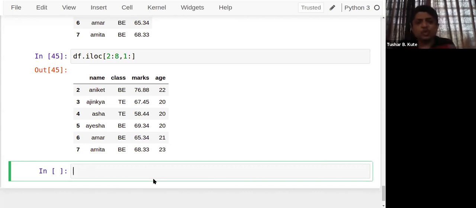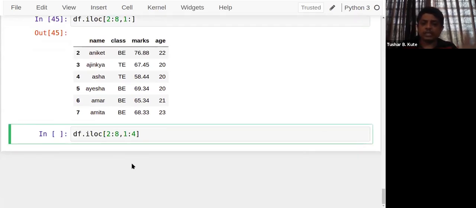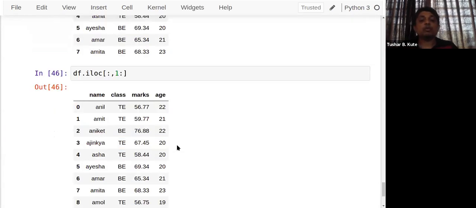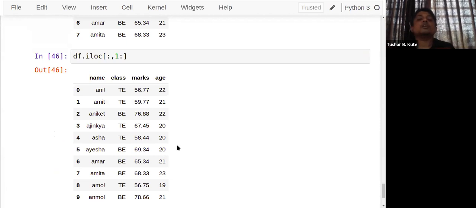So it's up to you how you use it. For example, I just want everything empty, so all the rows, and from column 1 onwards all the columns. I don't want to use the roll number here. So the roll number is discarded, and columns 1, 2, 3, 4 are taken into consideration. Fine. This is what we call data slicing, or data frame slicing.